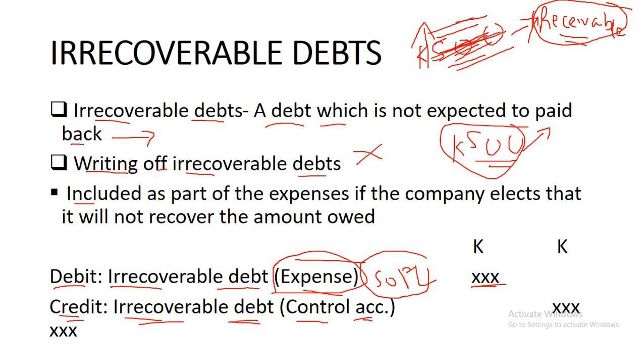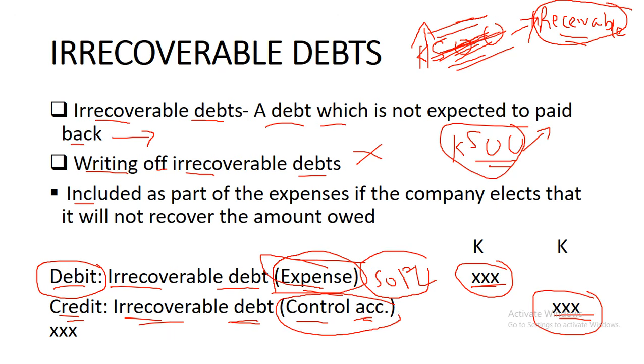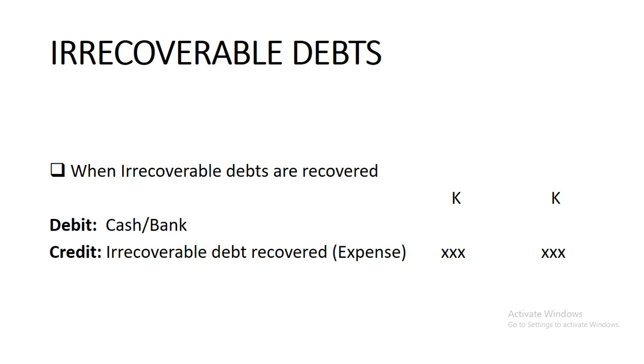We are going to look at the control account, I think, in the next lesson. I'll repeat: the debit is in the statement of profit or loss as an expense, then the credit is in the control account.